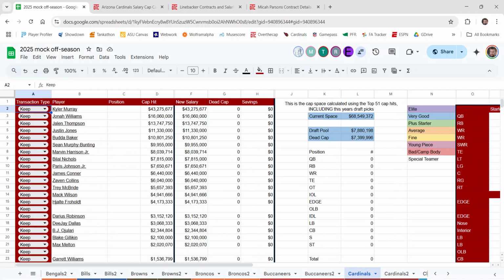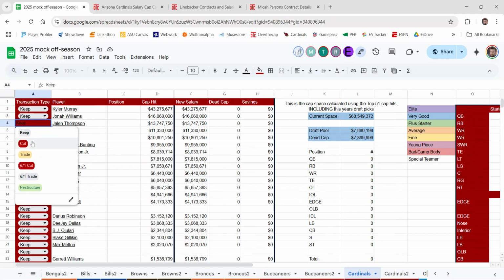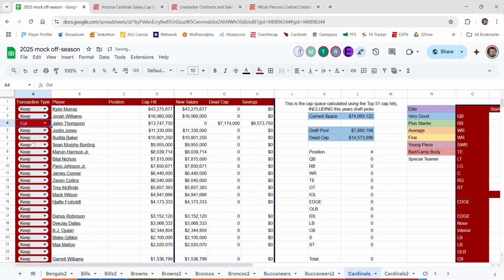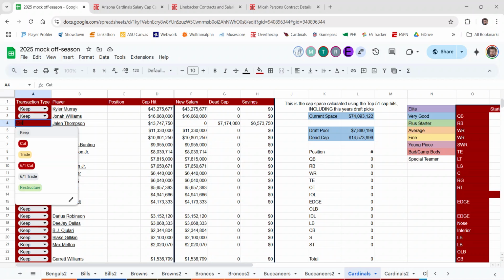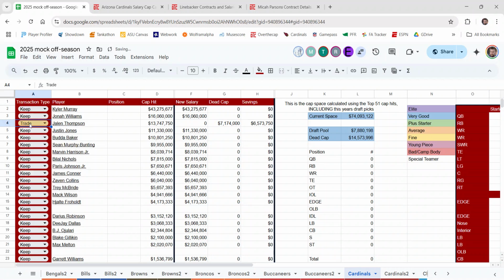So let's say, for example, a hypothetical move I'd like to make in the offseason is I'd like to cut Jalen Thompson. You could just take the drop down menu, change it to cut, and then the sheet does all of the work for you, right? You don't have to do anything besides say cut or keep. Do any of these options. So let's say I wanted to trade Jalen Thompson or post June 1st him. Either way, right? There's that.